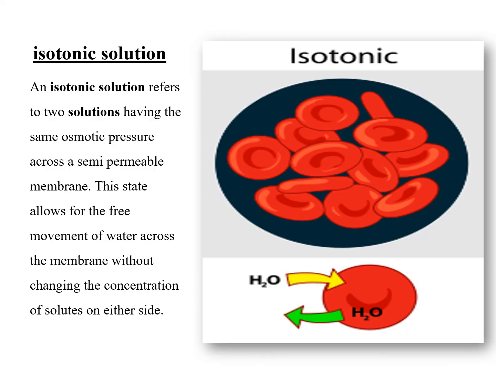Isotonic solution. An isotonic solution refers to two solutions having the same osmotic pressure across a semi-permeable membrane. This state allows for the free movement of water across the membrane without changing the concentration of solutes on either side. An example of isotonic solution is a red blood cell. Water moves inside and moves outside in an isotonic solution.